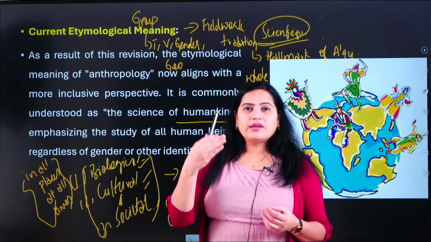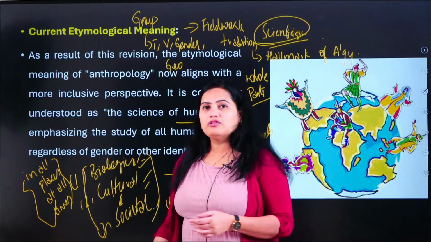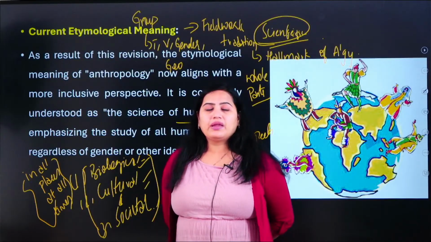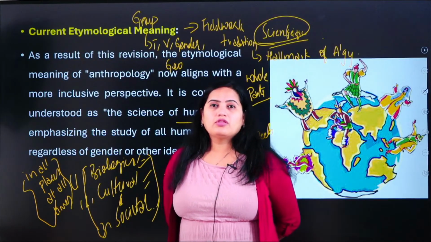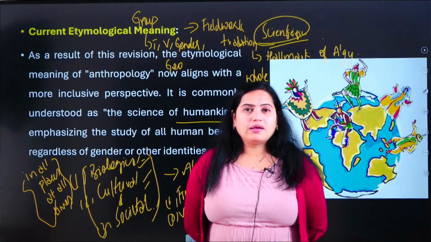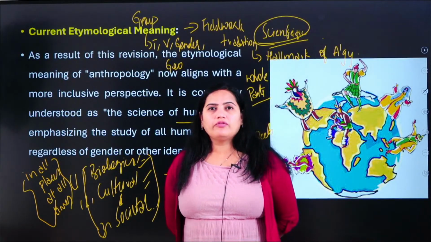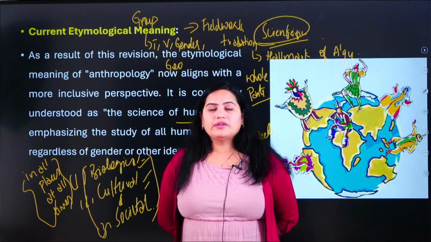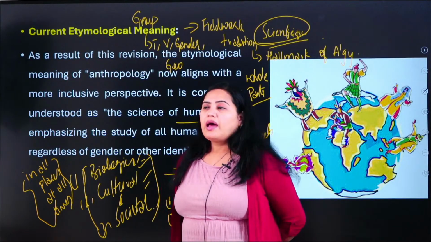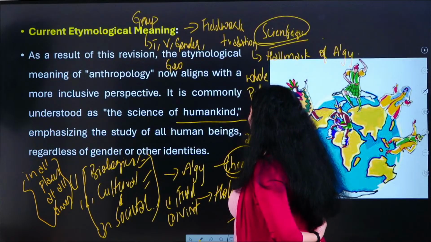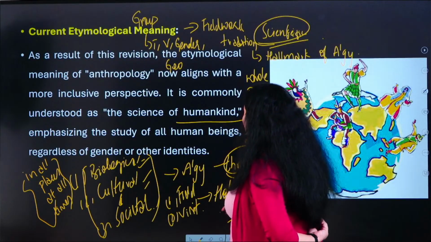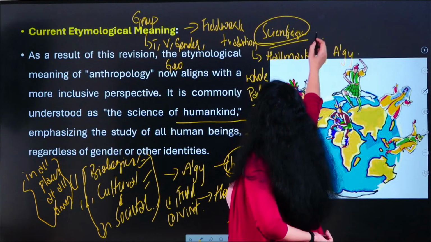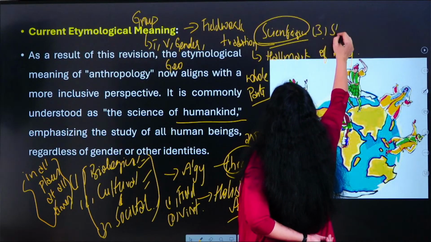After conducting interviews and collecting data, he gave a beautiful ethnographic work called Argonauts of the Western Pacific. This is because the anthropologist invests his time, visits the site, and stays there for a considerable amount of time.